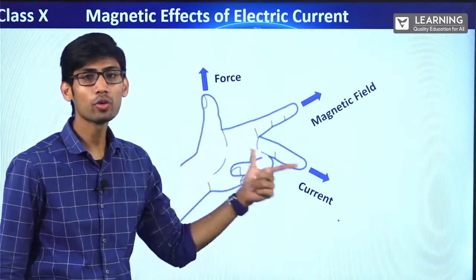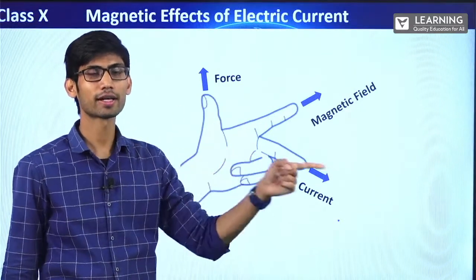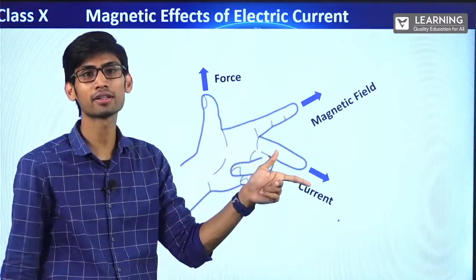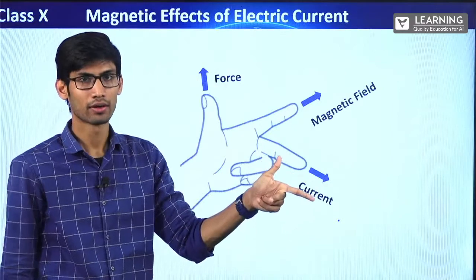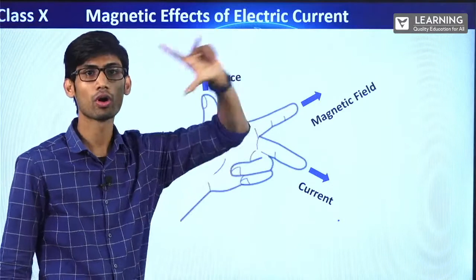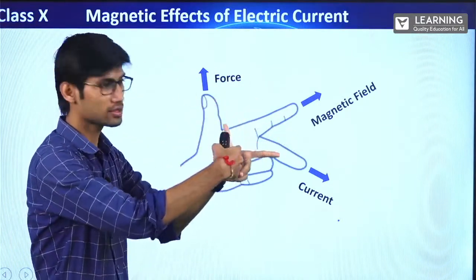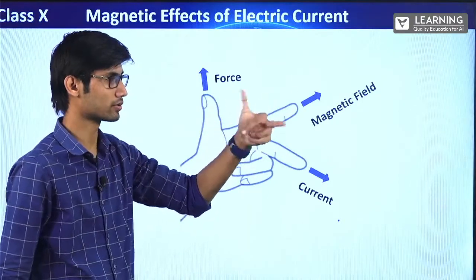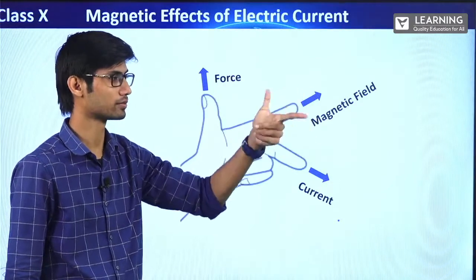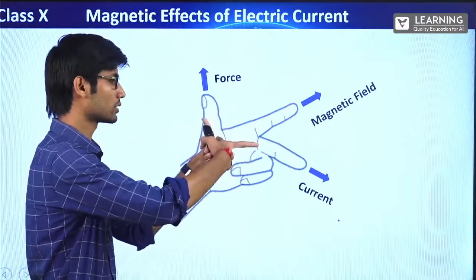So whenever you want to know the direction of force, just take your left hand. Put your first finger in the direction of magnetic field. Put your central finger in the direction of current. Then wherever the thumb points will be the direction of force. Just make sure all three are mutually perpendicular. Now don't do it like this. This is also mutually perpendicular, right? You don't have to do it like this. It should be like this. Clear?